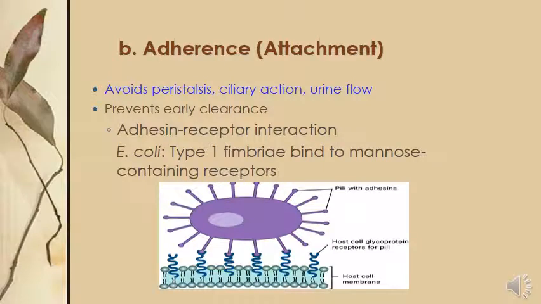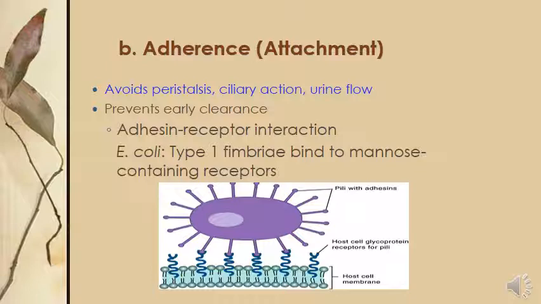After entry, attachment occurs. Attachment to host cells and host tissues will occur. What are the types of adherence or attachment? Adherence helps avoid peristalsis, ciliary action, and urine flow. So adherence is a very important mechanism.